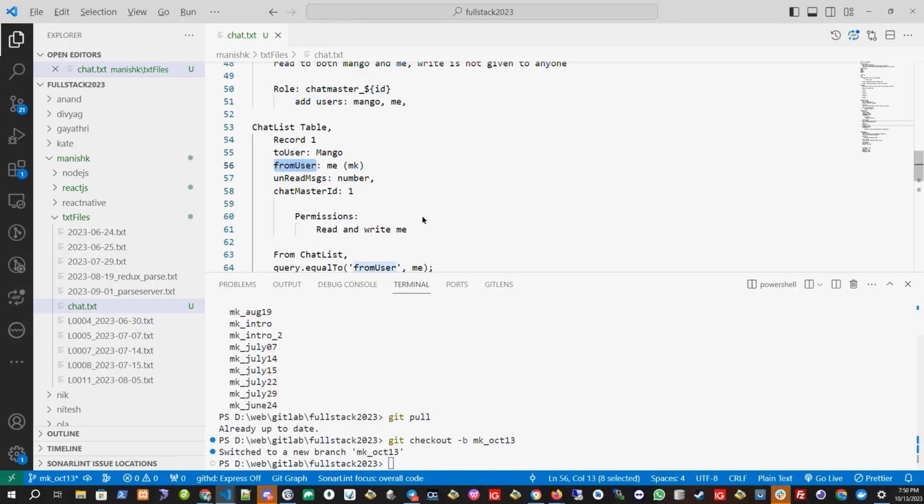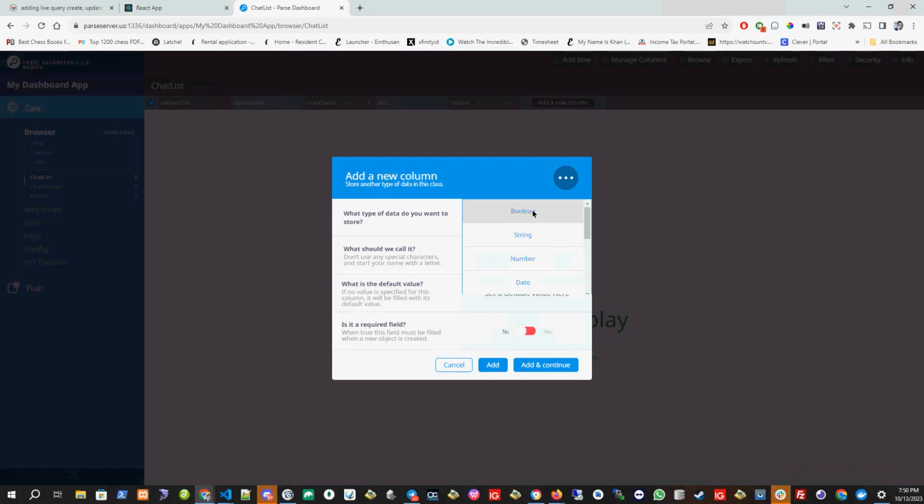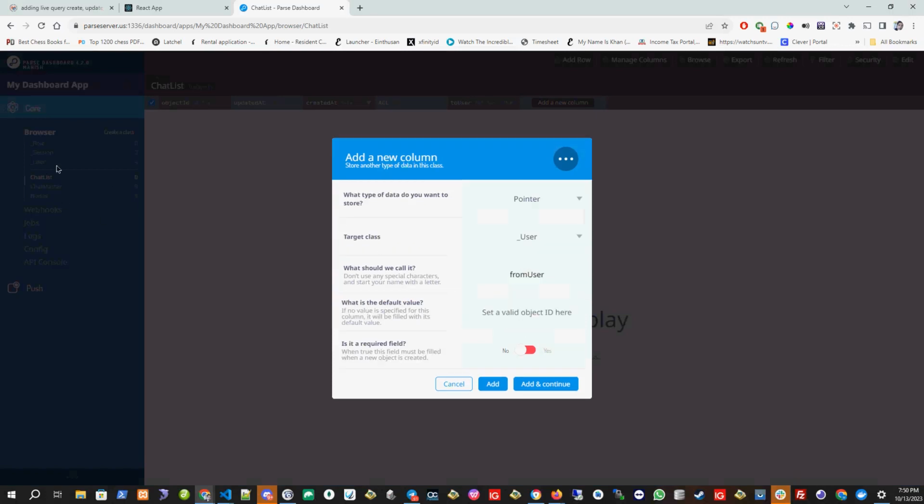What is another field we want? From user. This is also a pointer. Both users are real users on the site, so they should have a pointer to this user table. Pointer means the table from which you want to take the ID. So it will be taking the ID from this user table. And this is also a required field.